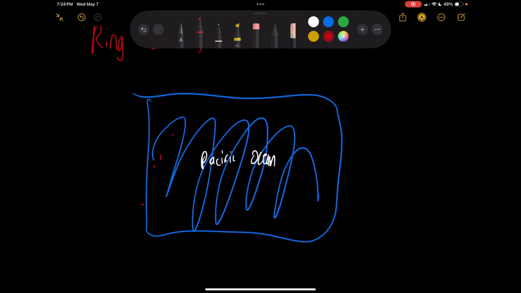So let's say these little red dots are the Ring of Fire. It doesn't actually look like that, but we're just pretending. These red dots represent the area of volcanic and earthquake activity around the Pacific Ocean, and this is where most of this activity occurs. It's a huge area, and if you compared a map of the Pacific Ocean and Ring of Fire with the location of active volcanoes and the plate boundaries, you'd see that these volcanoes are mostly along these convergent and divergent boundaries.